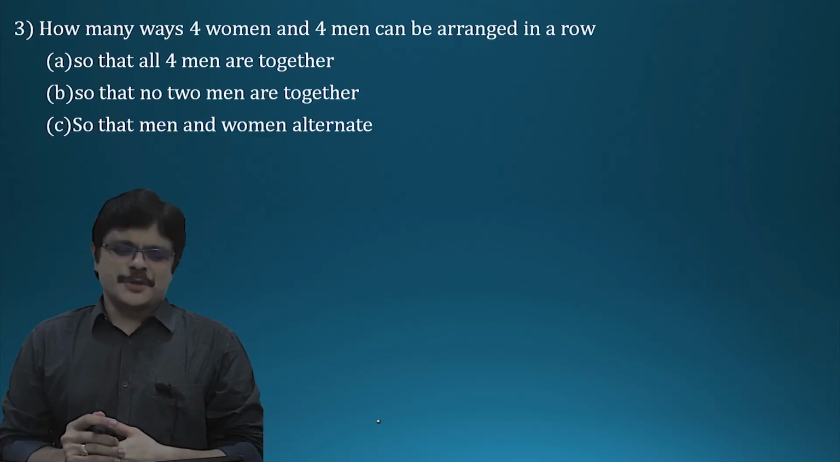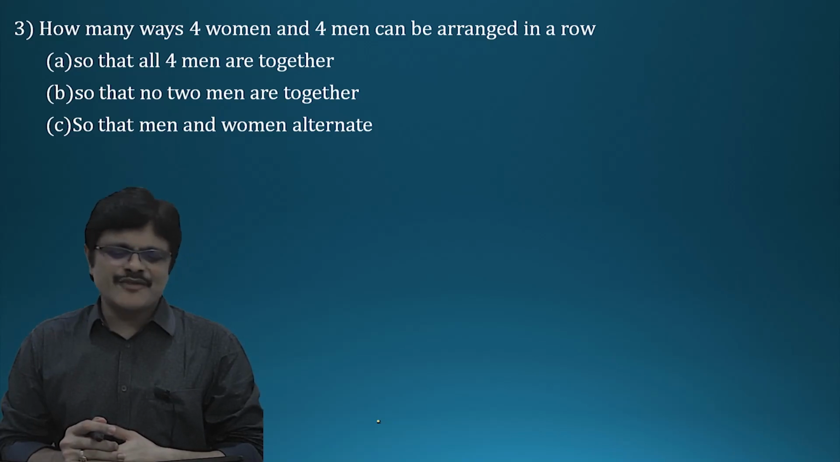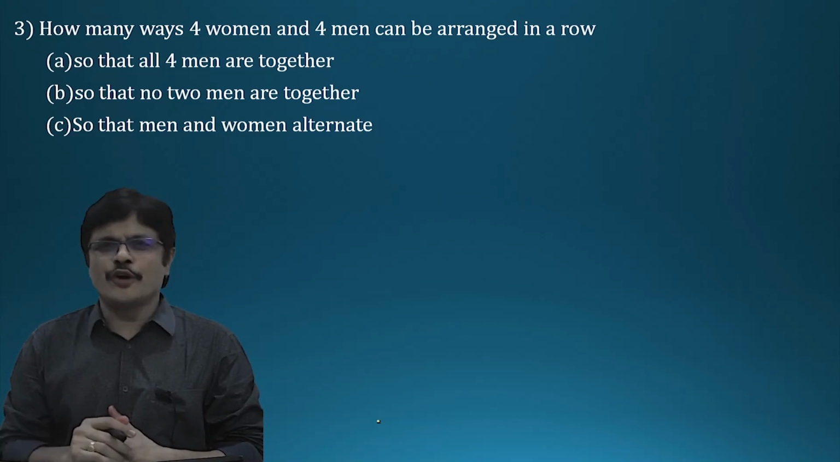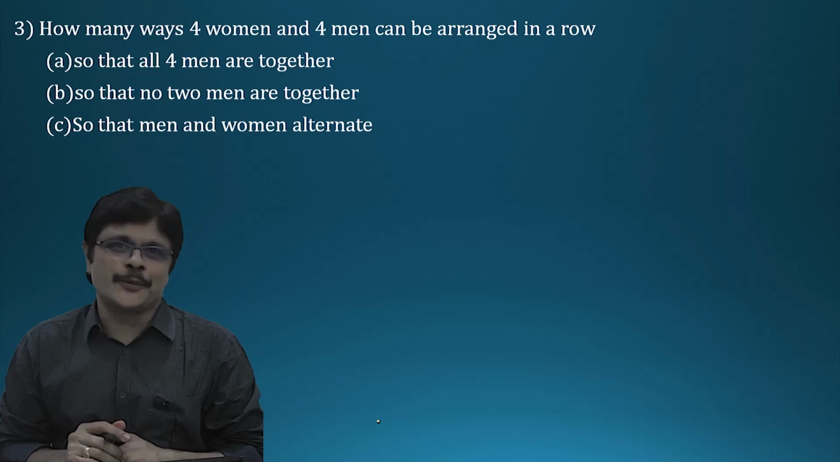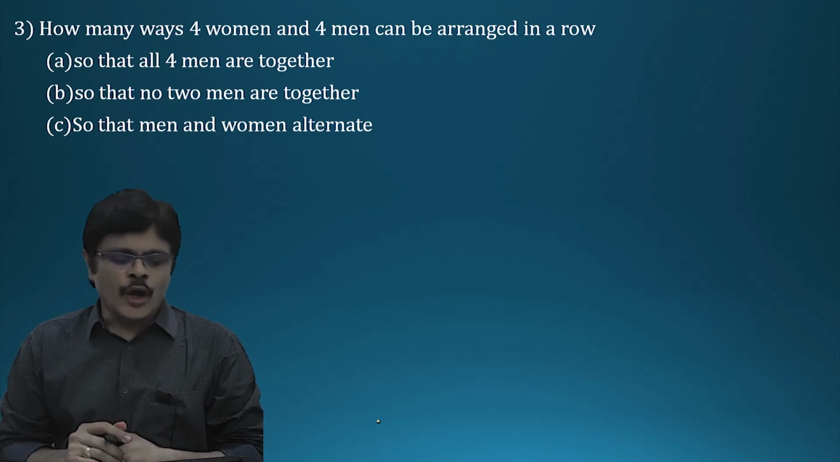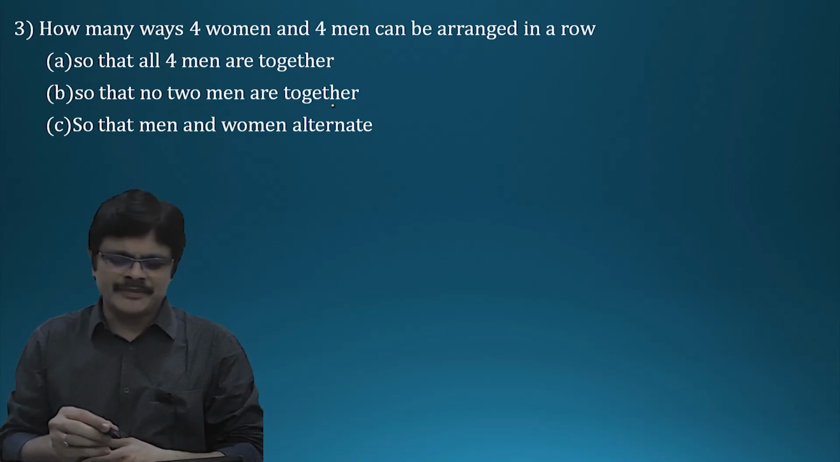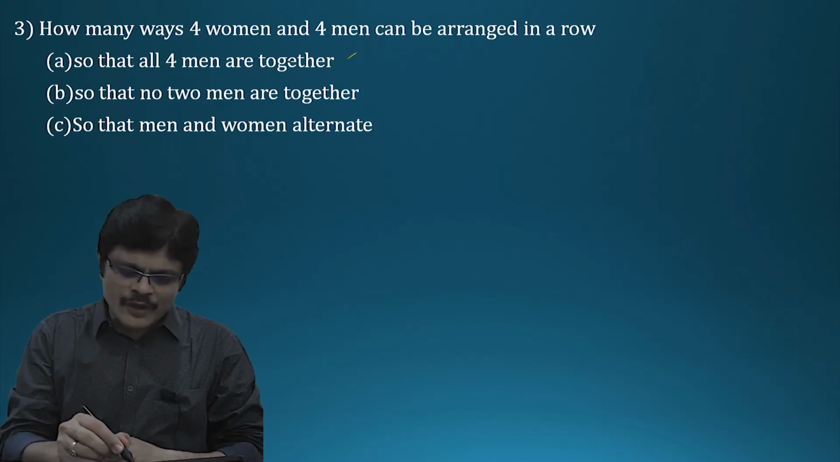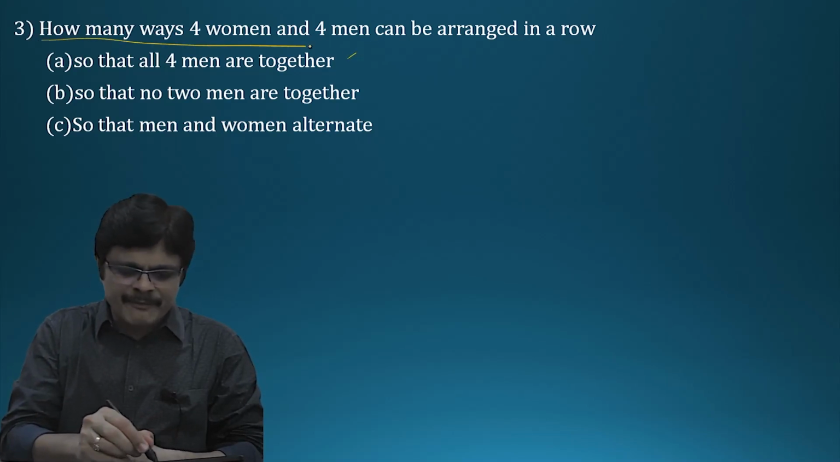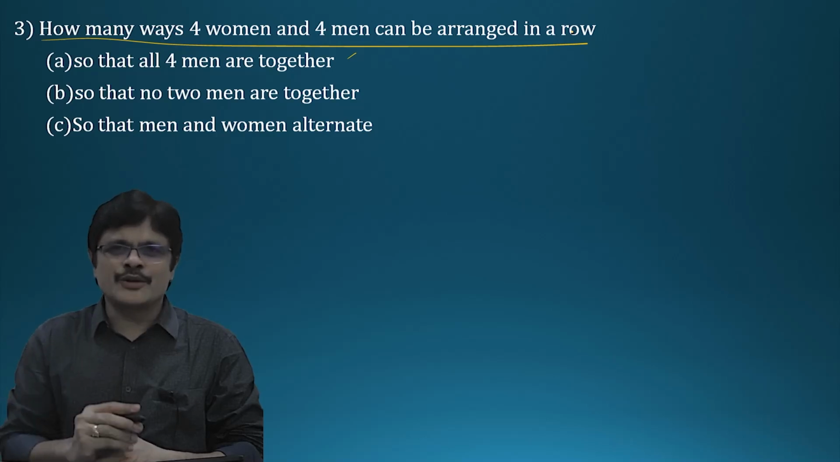Let us see the next problem. In how many ways can four women and 4 men be arranged in a row, so that (A) all 4 men are together, (B) no 2 men are together, (C) men and women are alternate? We will see B and C later. First of all, before solving A, let us take the general question.